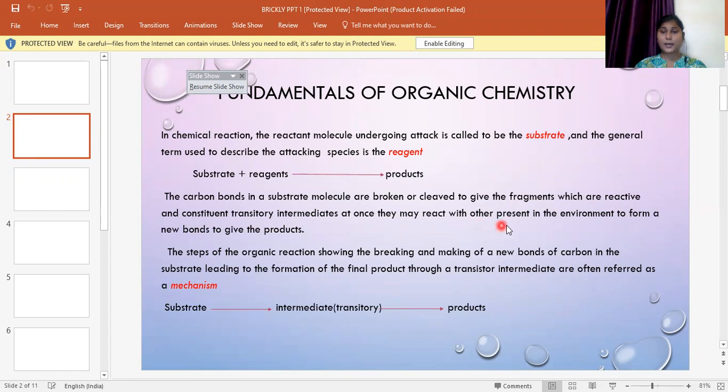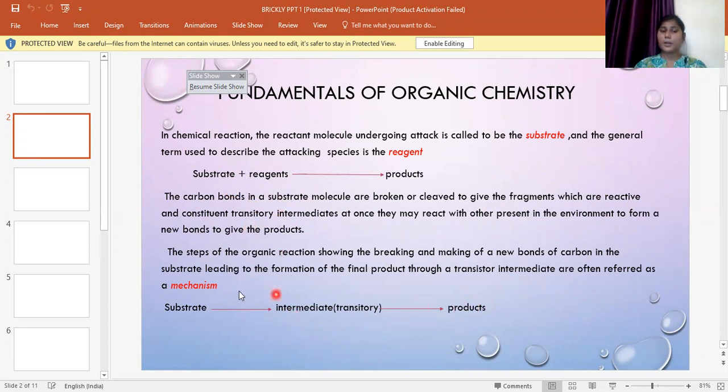They may react with others present in the environment to form a new bond to give the products. Whenever the old bonds of the carbon are broken, new bonds are formed, and these new bonds are formed when a reagent molecule attacks the substrate molecule.